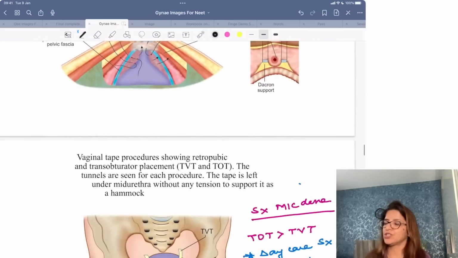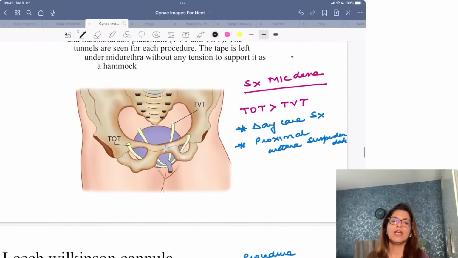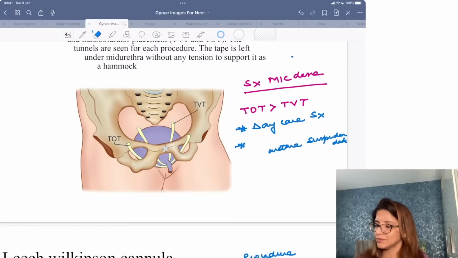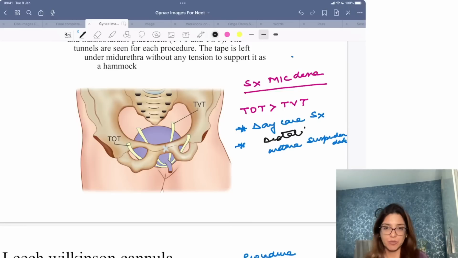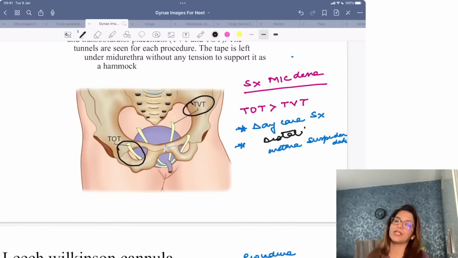In contrast, in these images which you are seeing, it is the distal part of the urethra which is being suspended, and it is a daycare surgery. These surgeries are TOT and TVT. In TOT, you are passing the suspension ribbons through the obturator foramen. In TVT, you are passing it through the retropubic space.